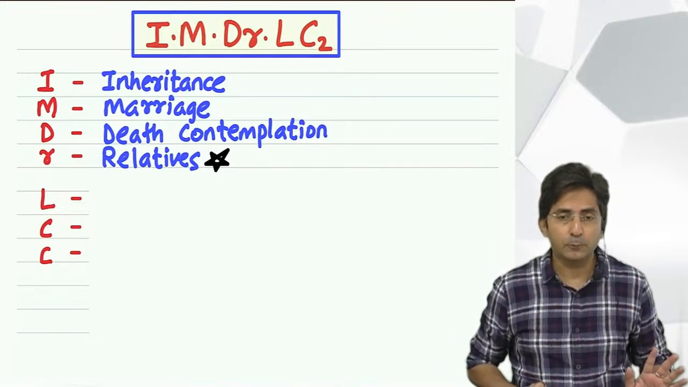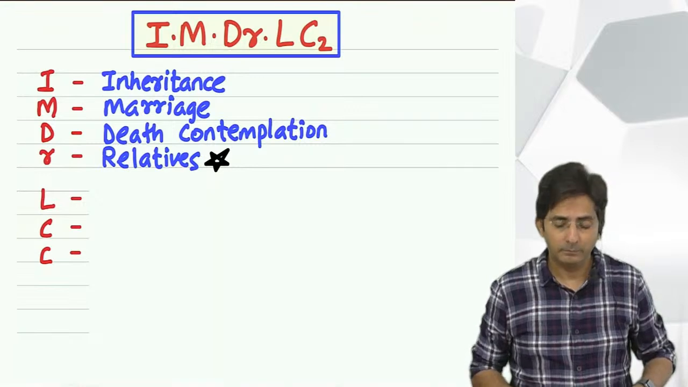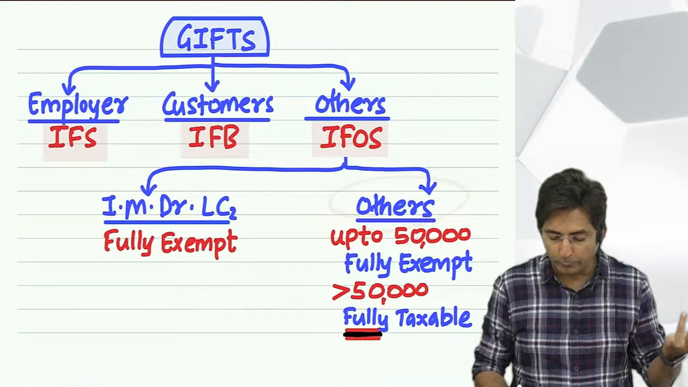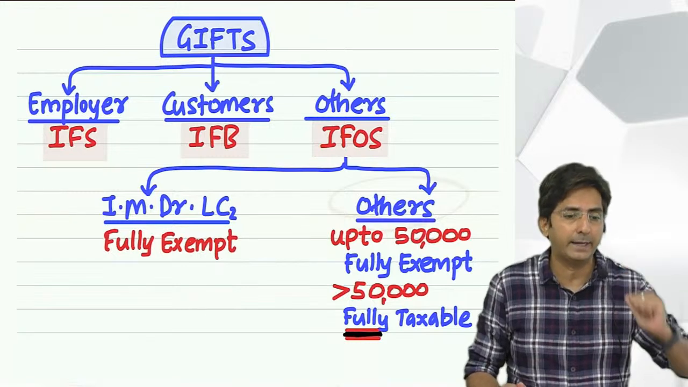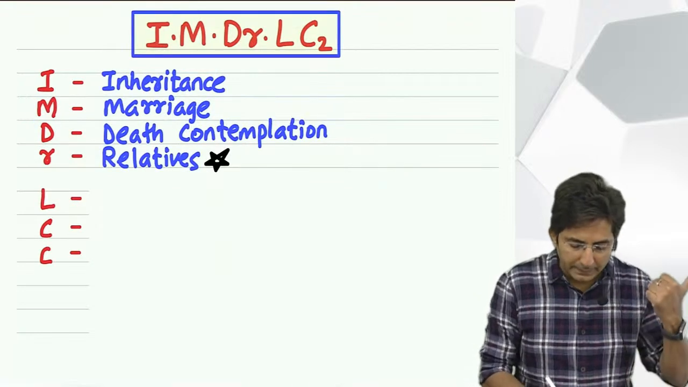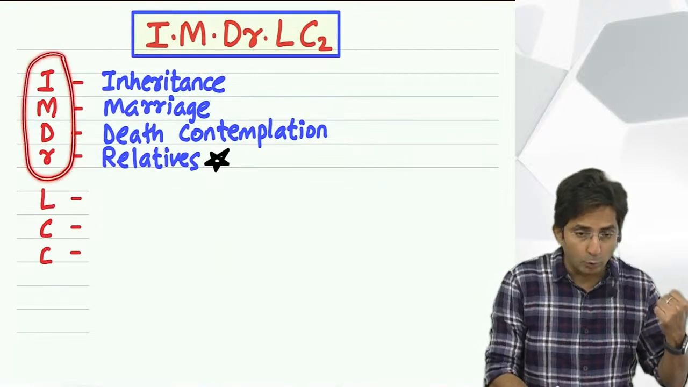And if the gift is from a non-relative, then it will come under other gift. Then depending upon 50,000, we will decide the taxability. Okay. So what is relative, I will tell you. Let me complete this first. I, D, M is over.